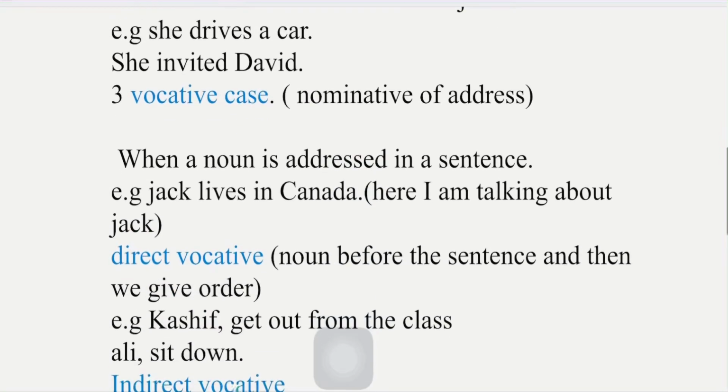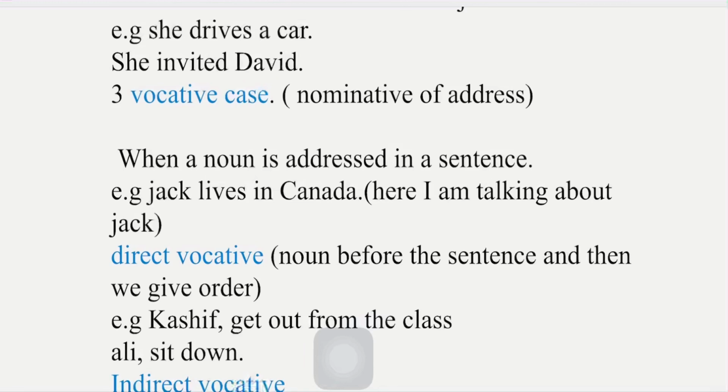Then we have the third one. So on third place we have vocative case, or we can also call it nominative of address. The second name of this vocative case is nominative of address.